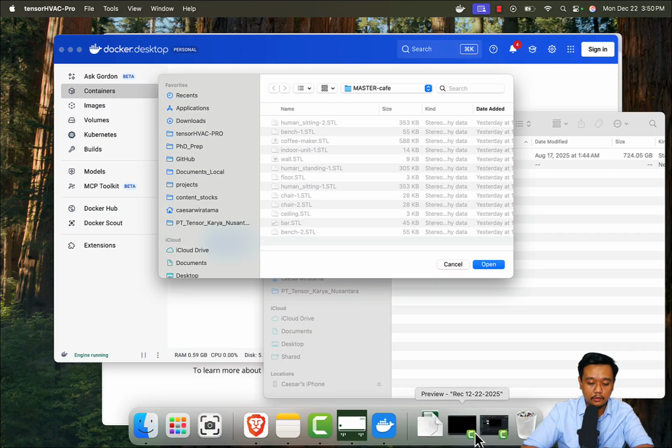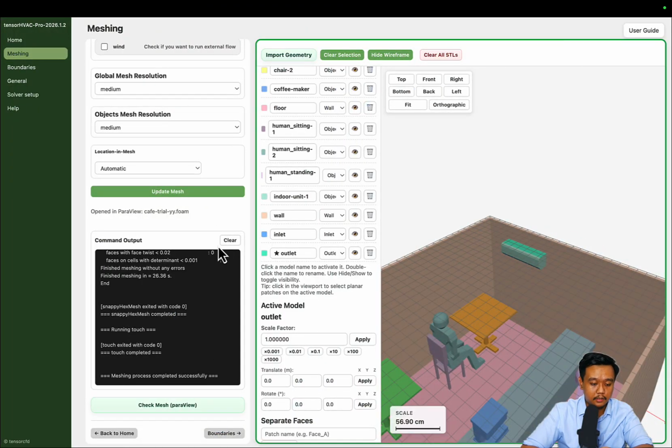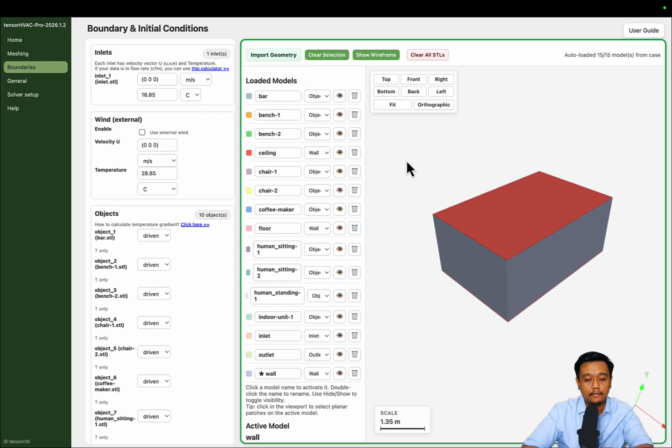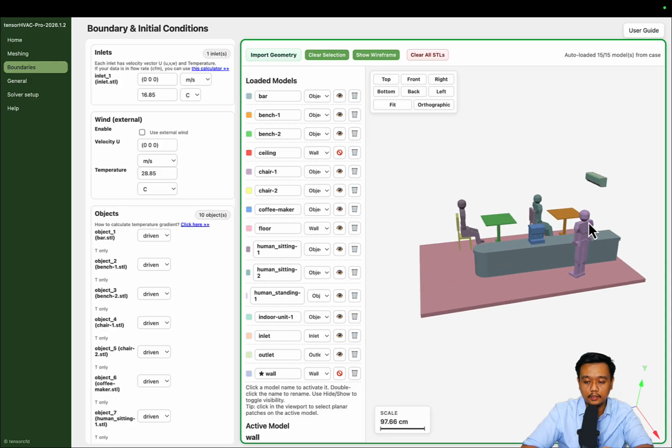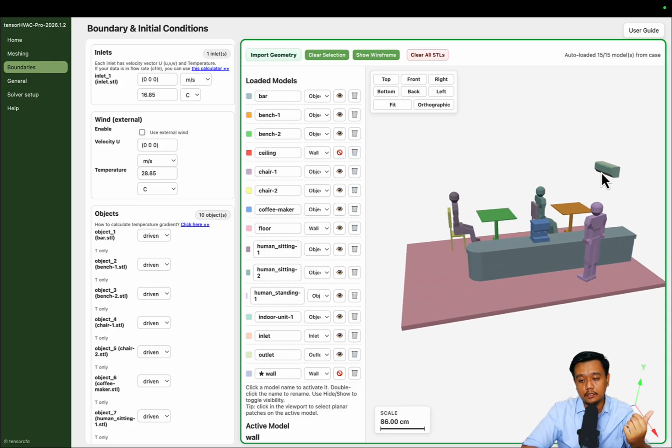Okay, let's move on to the next step, which is the boundaries. Here we want to define the airflow from this air conditioning unit in the Z direction, and if you like, you can also tilt it down a little bit in the -Y direction. So let's define it, let's say 0.4 and minus 0.1 in the Y direction.